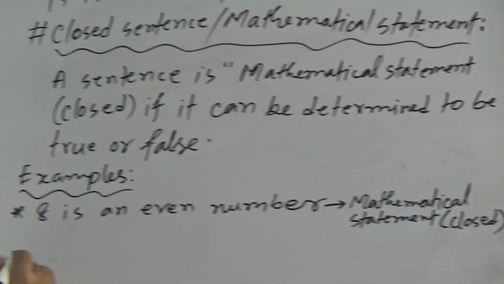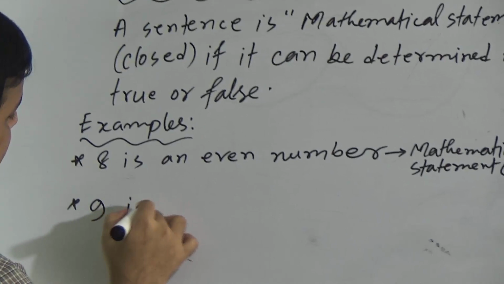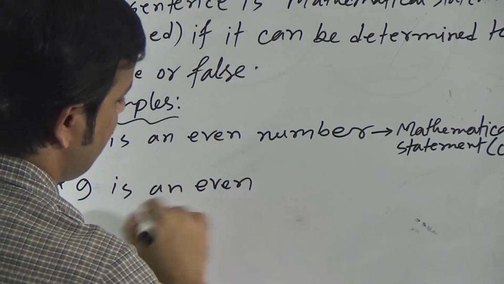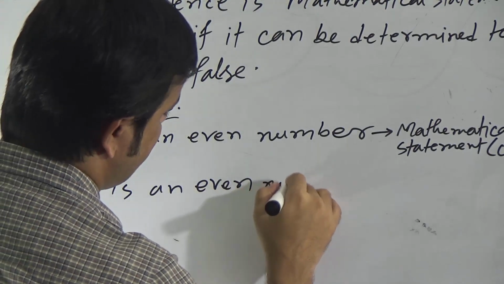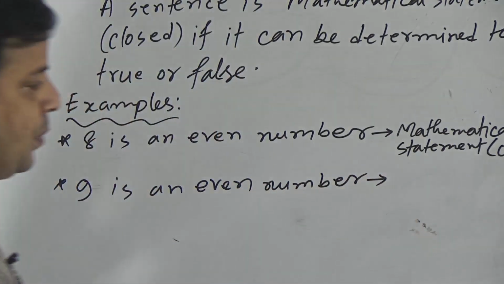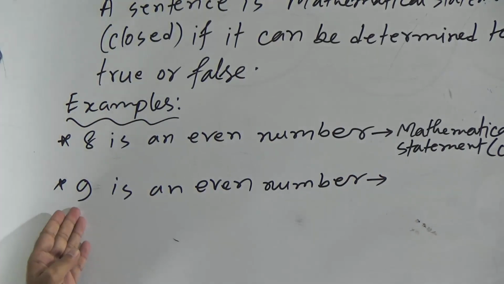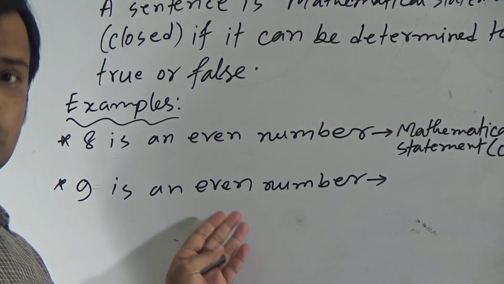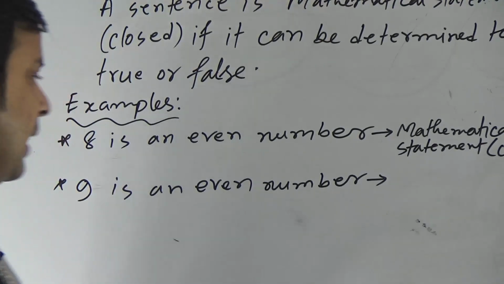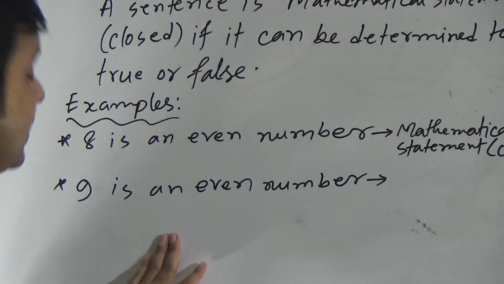Now see the next example. Suppose 9 is an even number. This is the second example. Is it true that 9 is an even number? No. 9 is an odd number, so this is false. And we can determine that this sentence is false.